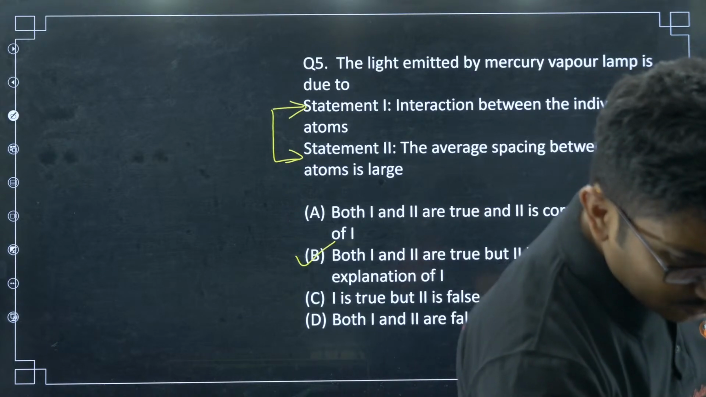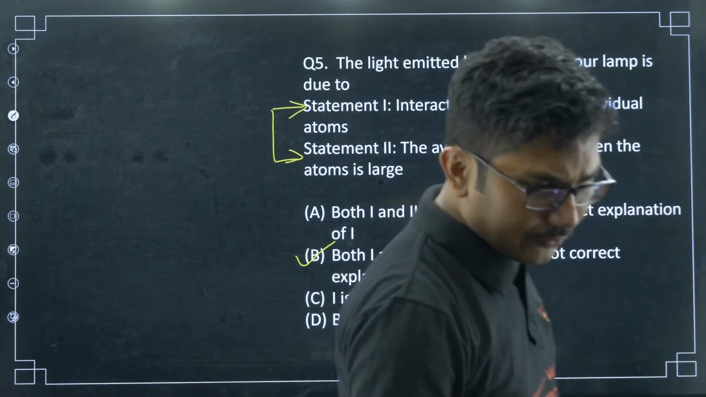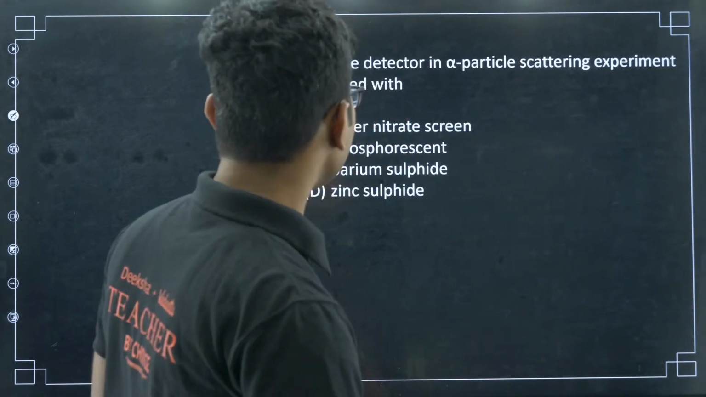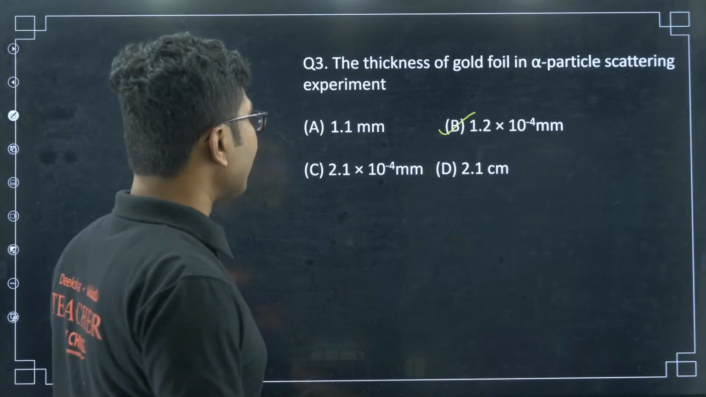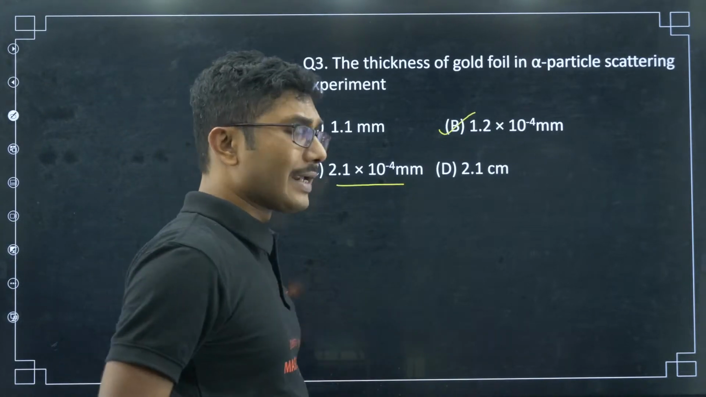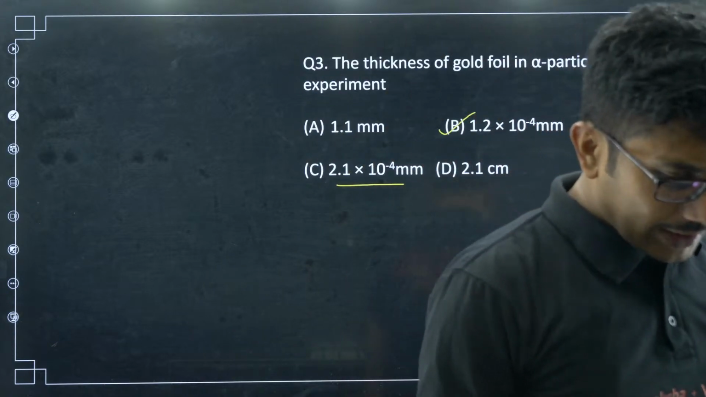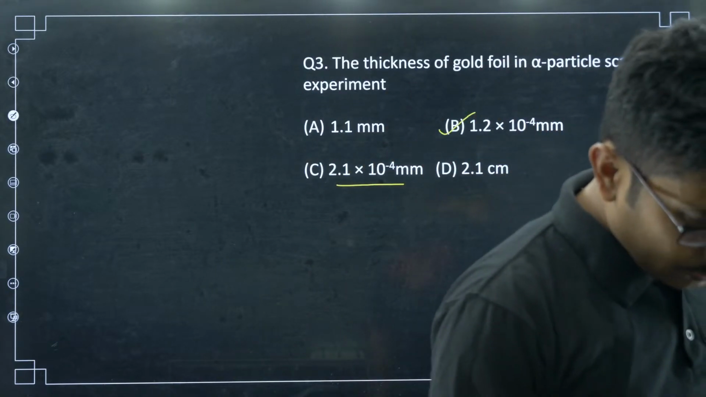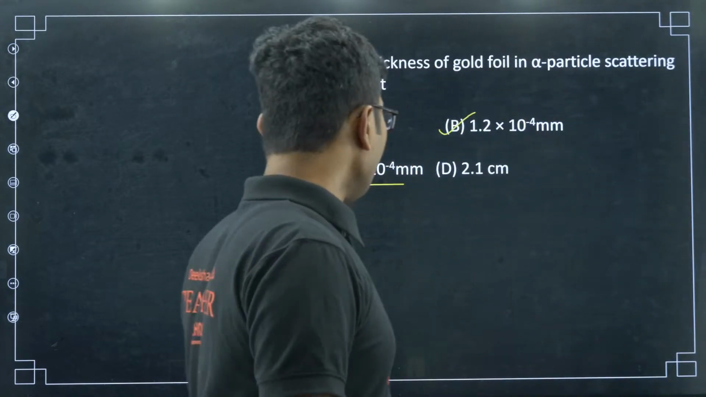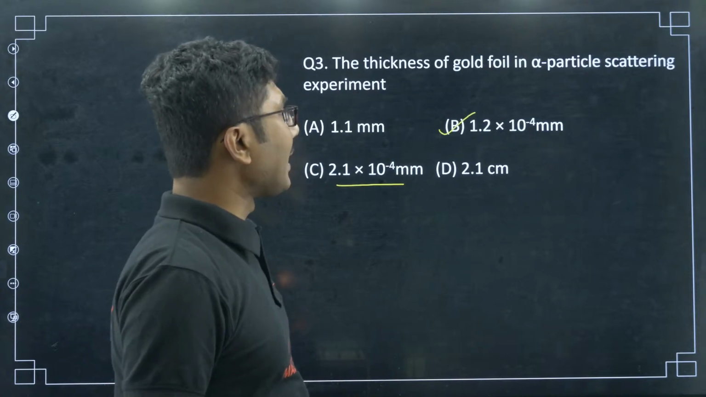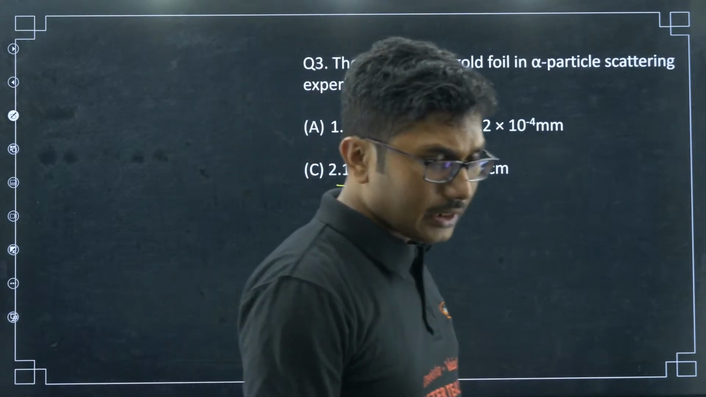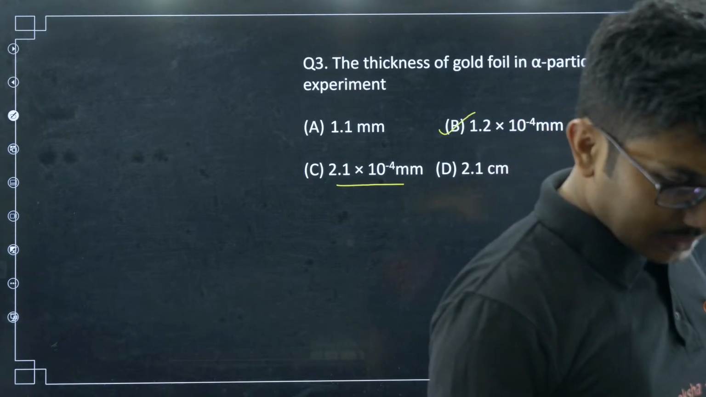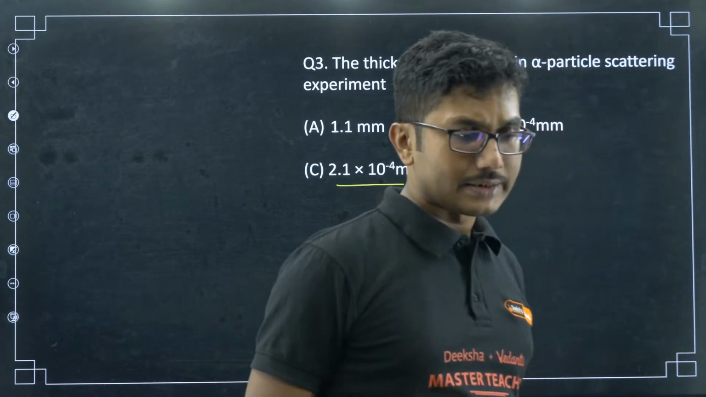Crazy Gamer's answer is that gold foil is 2.1 into 10 to the power of minus 3 millimeter. But Crazy Gamer, there is no such option; 2.1 into 10 to the power of minus 4 is given, not 10 to the power of minus 3. So be careful. The closest answer in my opinion will be 1.2 into 10 to the power of minus 4. You have to check once in the textbook what value is given.